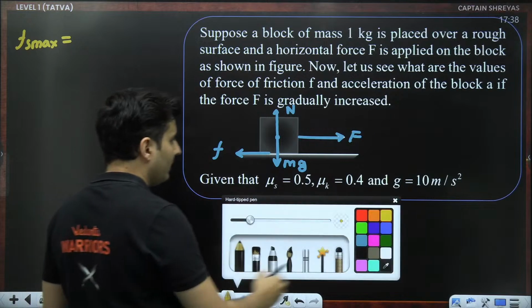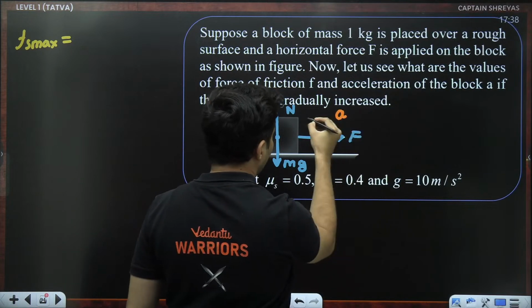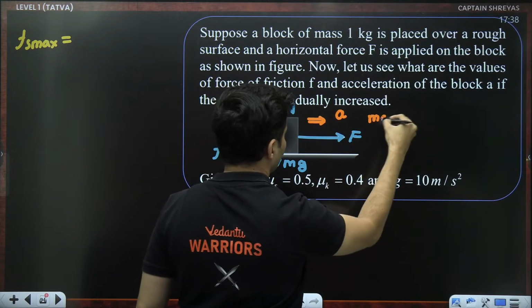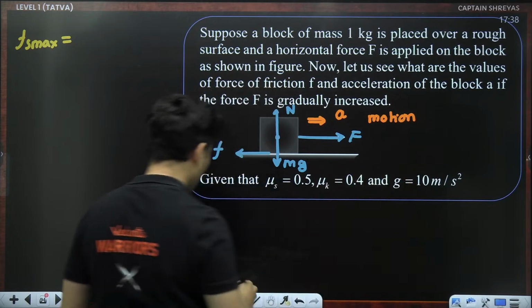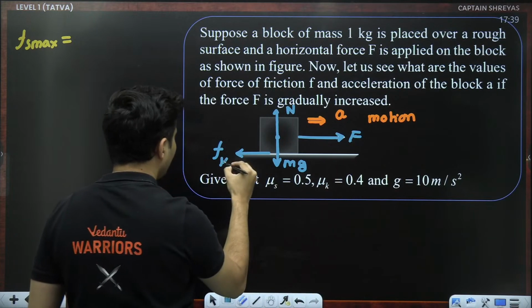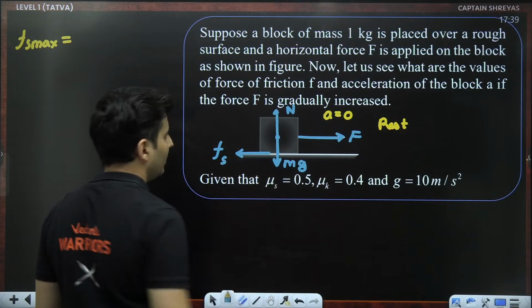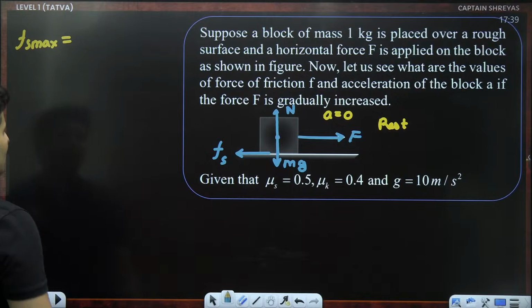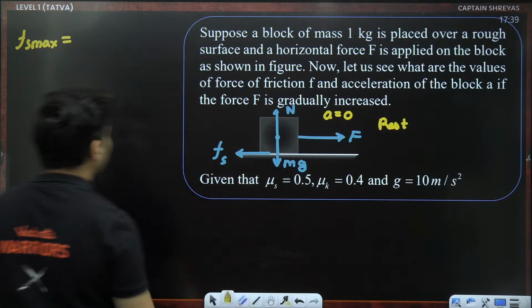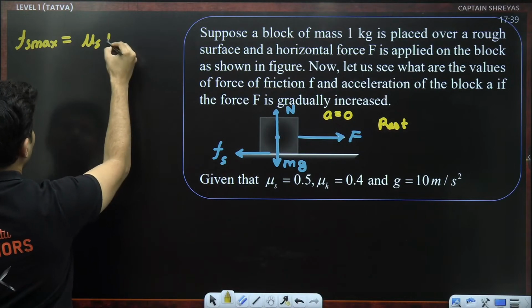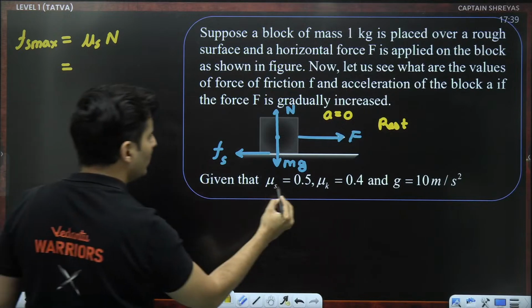Second, when acceleration is there, that means it is in motion. So the friction shown here should be kinetic in nature, while in the rest case it is static in nature. So what is the value of Fs max? Fs max is mu into N. What is mu? Mu is 0.5.